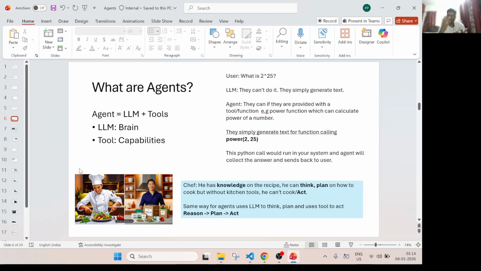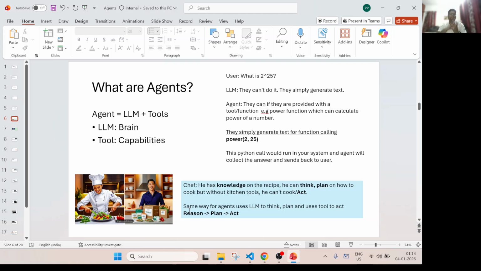So now I can cook it for you. Now the agent will go plan. So now that's the three-step process. It will reason, okay, the user has asked me to cook biryani. It will think, okay, I have to cook the biryani. So let's plan it. Okay, step number 1, then 2, then 3 and 4. Then it will actually act. So that's the important thing.